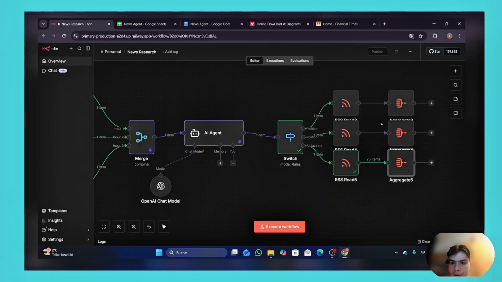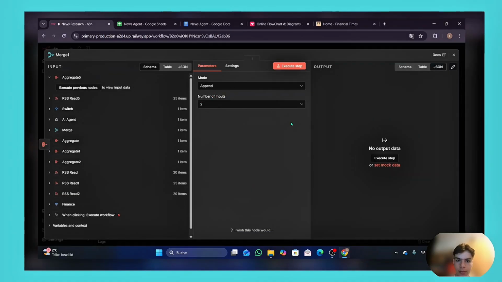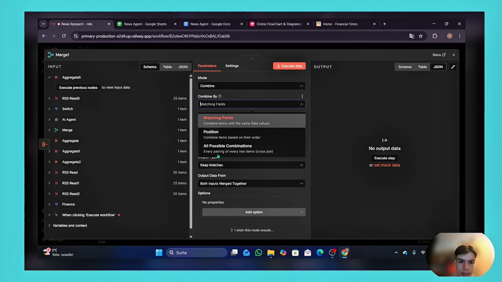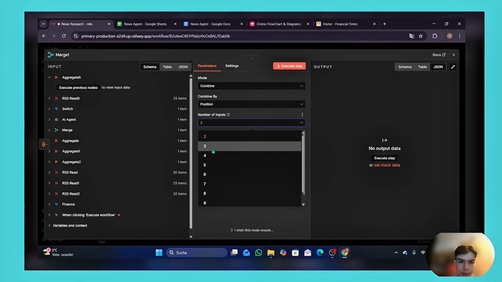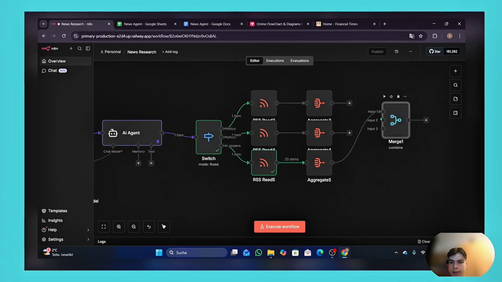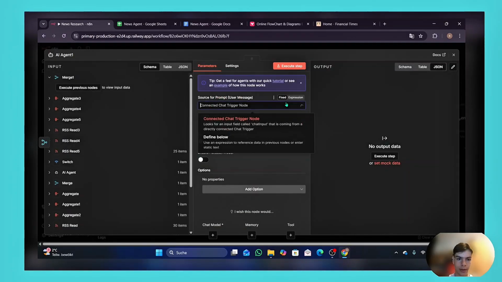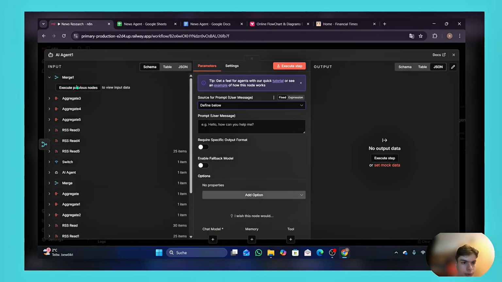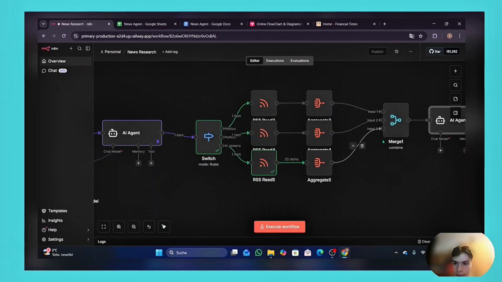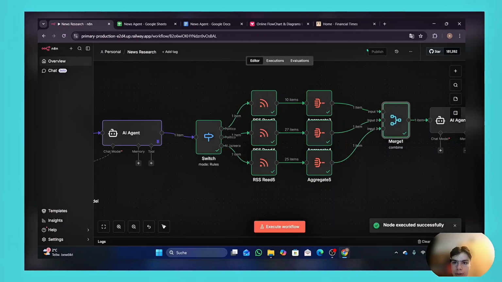Okay, after you're finished, you're going to have to add the merge node. Choose combine by position, number of inputs, then add options, include unpaired items, very important, and then connect them to the dots. Okay, now our second AI agent, defined below, we're going to use this merge node. We have to execute it to use the data and then pin it. So let's execute this step, and we're going to pin the message here.